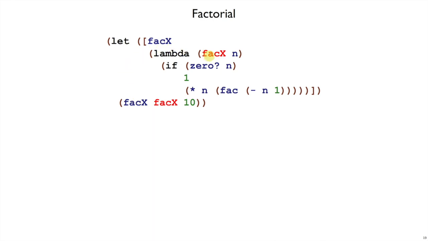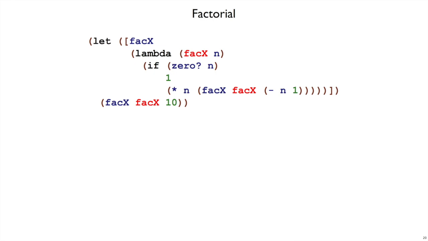And this is almost okay, except now we still have fac here. We don't have fac anymore. All we have is facx, which is the function that wants itself. So all we have to do to make this work is make this a call to facx with itself. And of course, both of these facx are really the argument here that was passed into the original call, which is itself. And so it all hangs together.